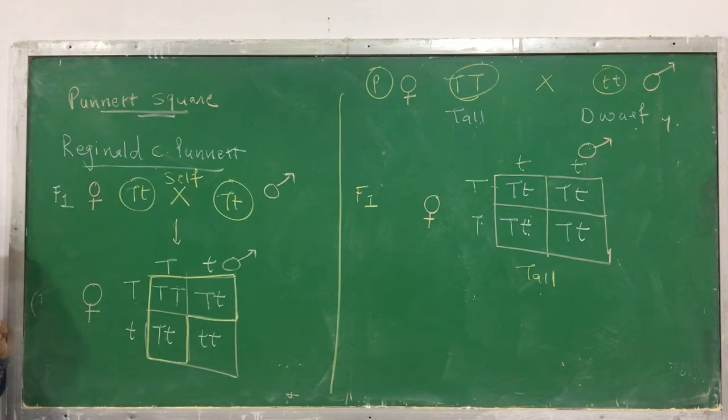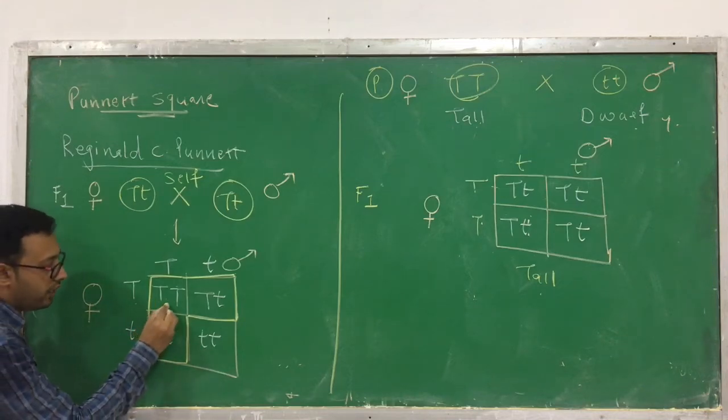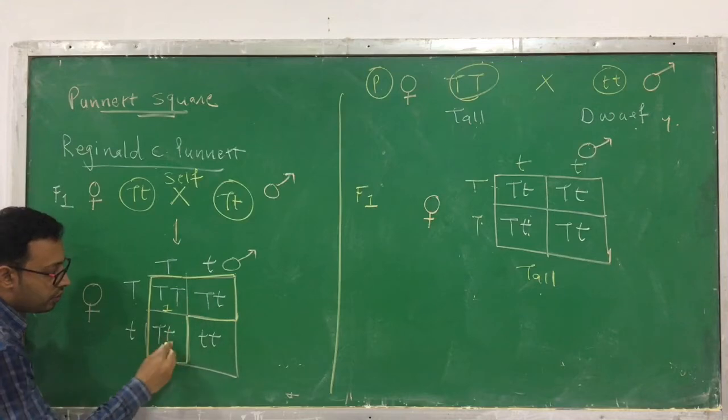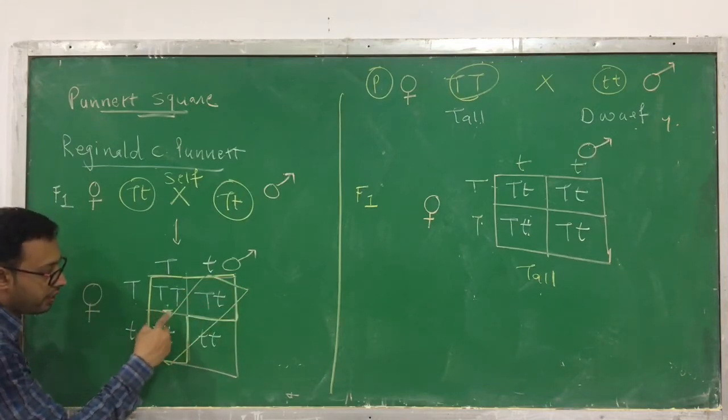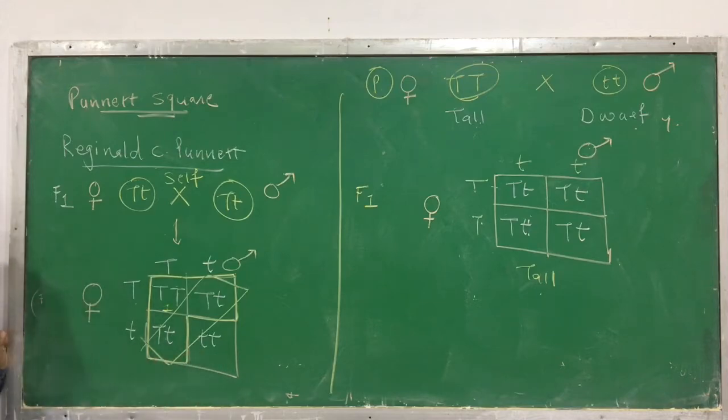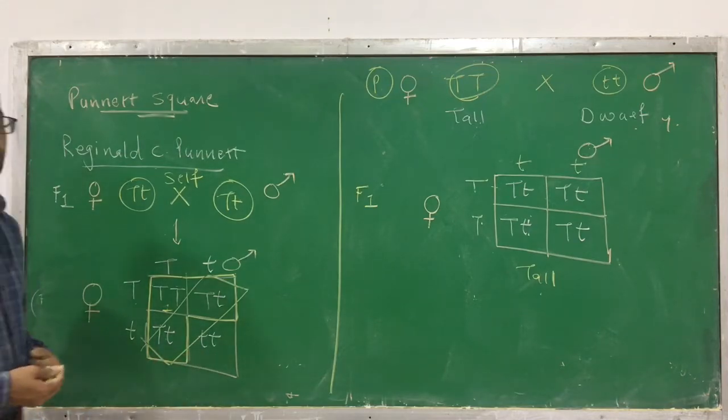So what is the ratio obtained? 3:1. And what is the genotypic ratio obtained? So the phenotypic ratio is 3:1. The genotypic ratio is obtained: this is 1, these are 2, so these two are the same. So 1:2:1. Such kind of ratios will be obtained.